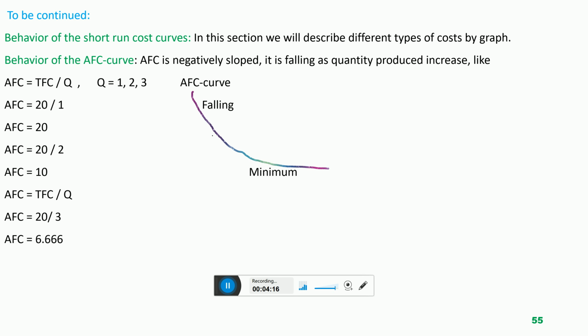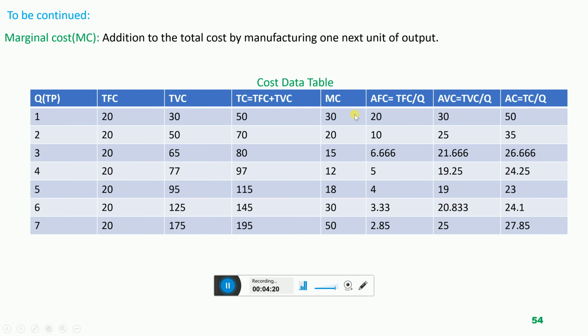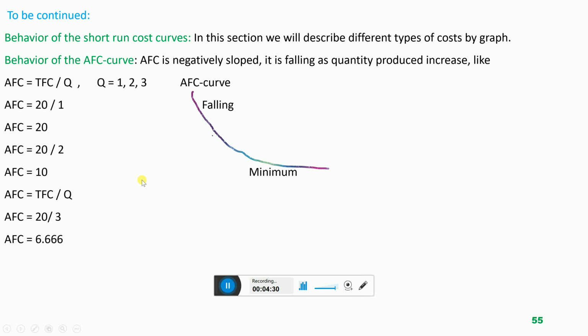You can judge from this data table as well that as the number of units increases, average fixed cost is decreasing by using this formulation, because we are dividing the total fixed cost over more and more units produced. So that is why average fixed cost is diminishing.